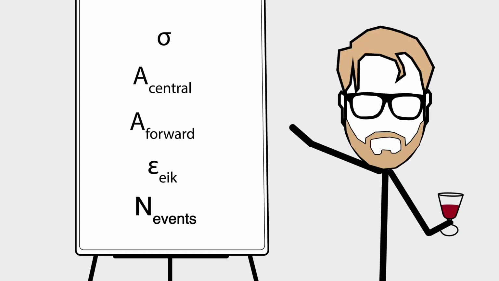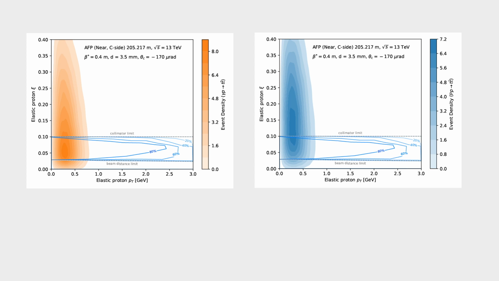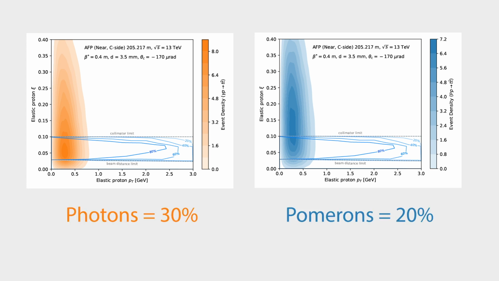For the forward detectors, we can use some public data and our Monte Carlo to model our forward proton acceptance based on their PT and their relative momentum loss. We find that the acceptance of pomeron processes is around 20% and photon processes is around 30%. It's worth pointing out that the limiting factors for these acceptances aren't really the detectors themselves, but rather the position of the collimators, which block protons from reaching the detector.